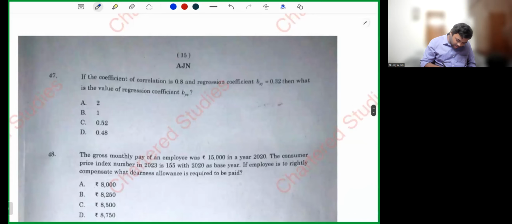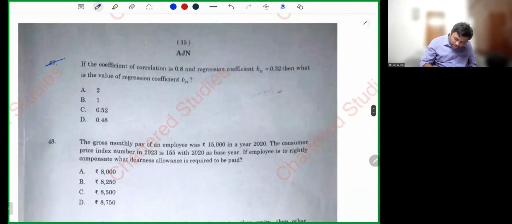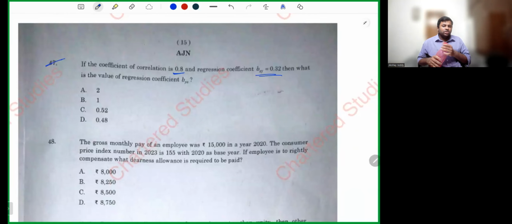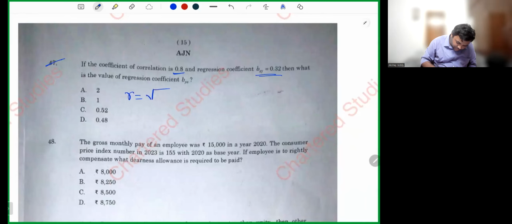Next question number 47, my dear friends. The coefficient of correlation is 0.8. The regression coefficient bxy is 0.32. Then what is the value of regression coefficient byx? I hope you know r is equal to root of bxy into byx. 0.8 is equal to root of 0.32 into byx, which I don't know.